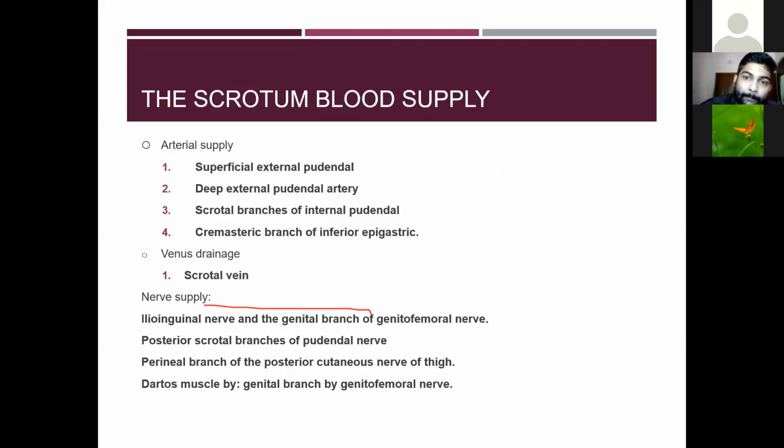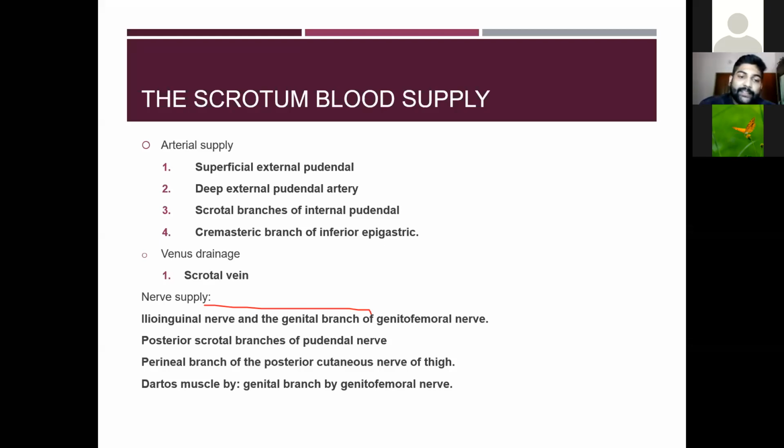Then the blood supply of the scrotum. The arterial supply is given by the superficial external pudendal, then the deep external pudendal, the scrotal branches of the internal pudendal, and the cremasteric branch of the inferior epigastric.